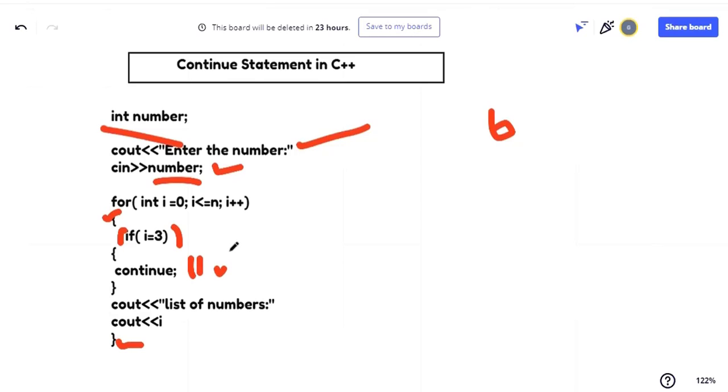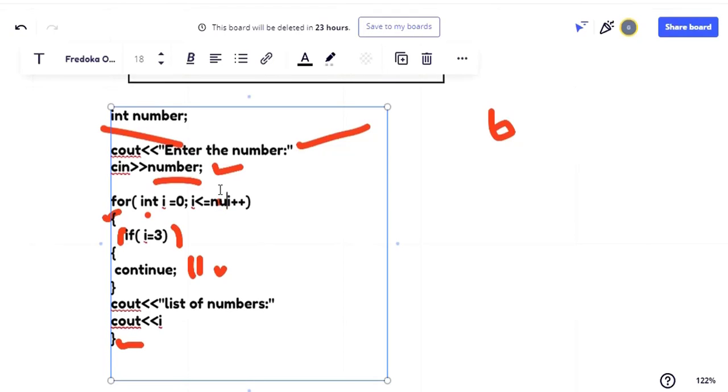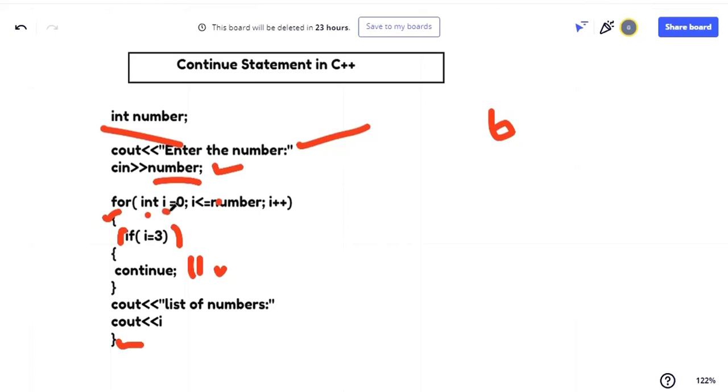Alright, so now let us pay attention to how this program is working. The user has entered the number as 6, right? That number will be, so this is not n actually, there is a mistake here. Actually that one is number. So now i is equal to 0. Okay, i value is 0. Then from here we will check the condition, isn't it? So what is the condition? i value is 0, less than or equals to number. What is the number? 6. Is it true or false? The condition is true, isn't it?